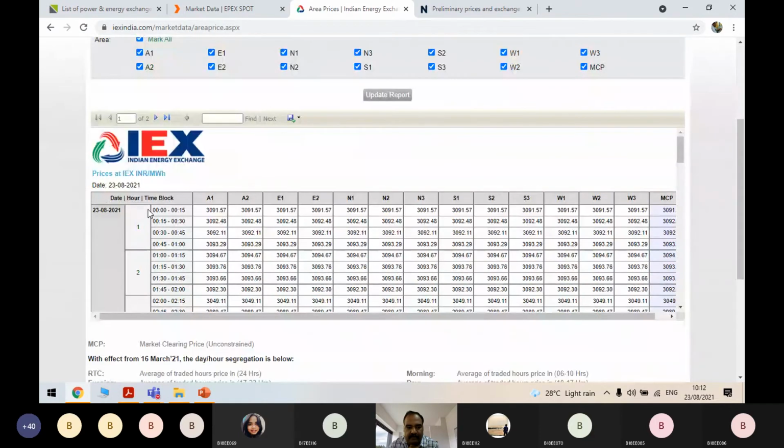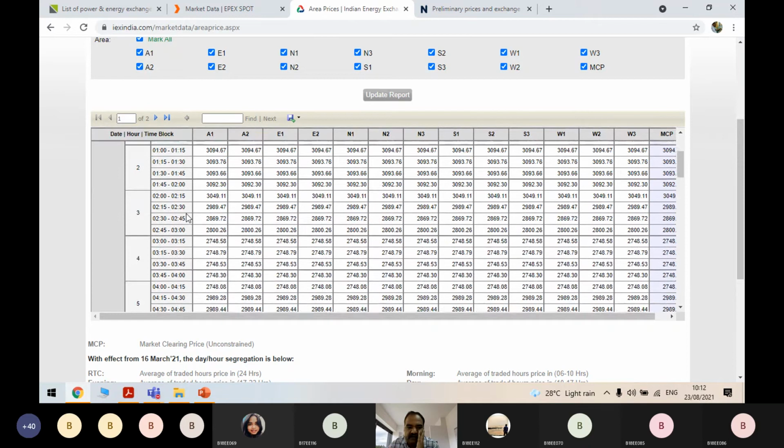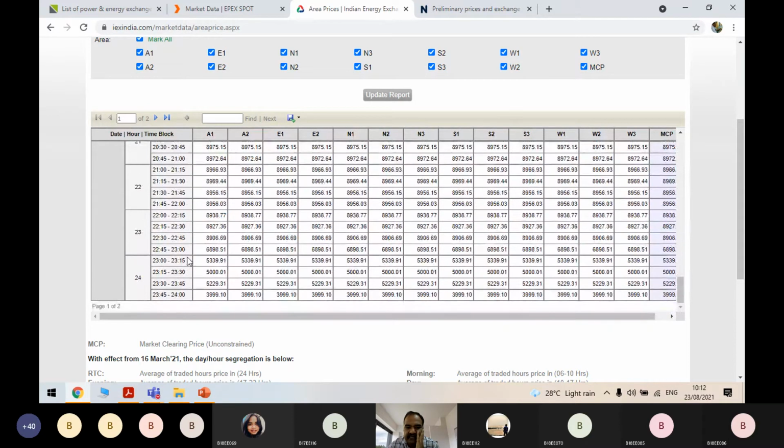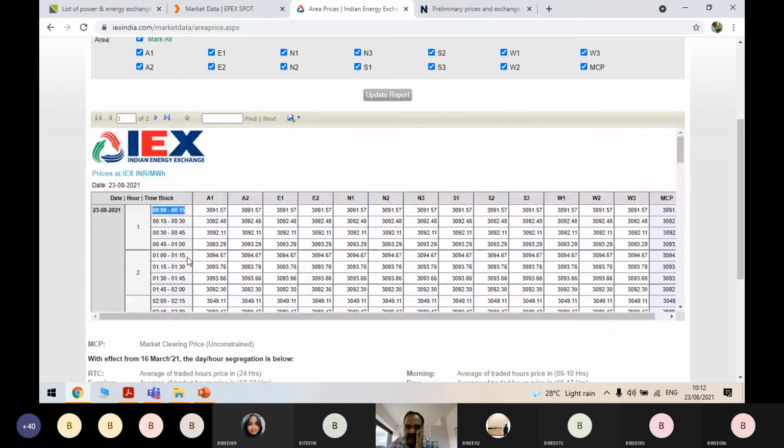See, this is the duration. Bidding happens every 15 minutes. So I'll be placing my bid only for 15 minutes, because after 15 minutes I may not need it. Those people will be bidding for these 15-minute blocks. So 15-minute block bids are also available. See, 24 into 4, 96 slots are available, so you can place the bid in any of these slots.